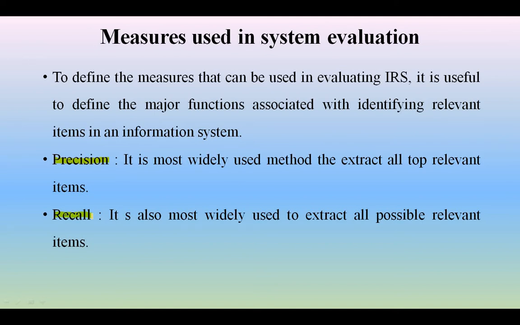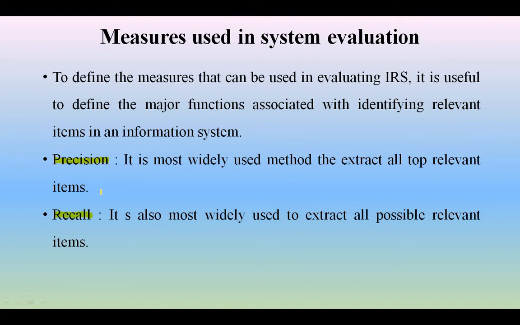A very good example of precision is whenever you are working with a word, you press the Control F find command. In that find command, all the most relevant, exact matching words will be highlighted. That is the best example of precision. Coming to recall, all the possible relevant items, that means whenever you are extracting the word chip, the words relevant to chip, or computer memory, etc., all will come. Those are examples of recall.